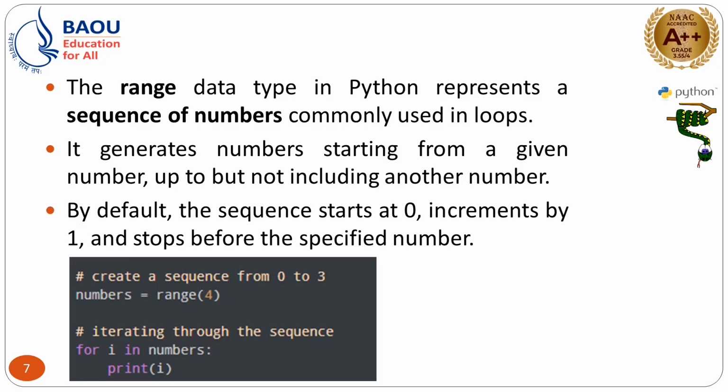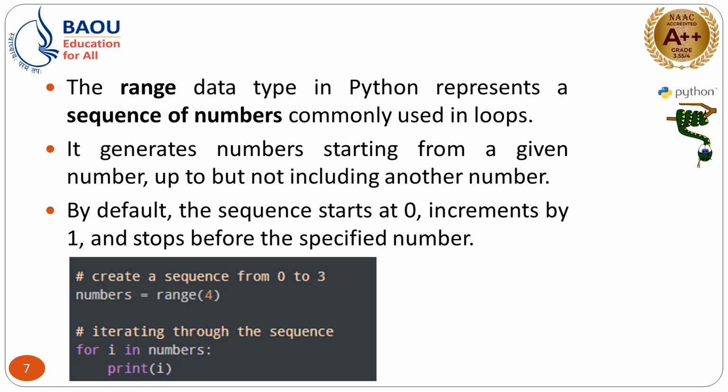So you can observe in the example here, numbers equal to range(4). Range here works as a function. 4 represents that you are creating numbers that start from 0 to 3. So the range is 4, but the numbers actually allowed are 0, 1, 2 and 3, and normally it is in sequence and incremented by 1 automatically. So whenever you create a range, the sequence starts with 0 and is automatically incremented by 1.